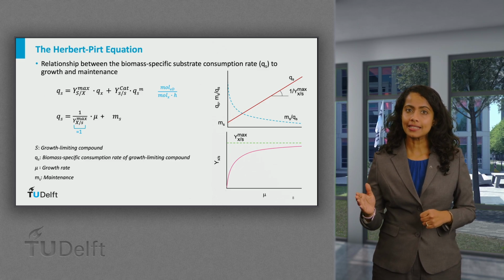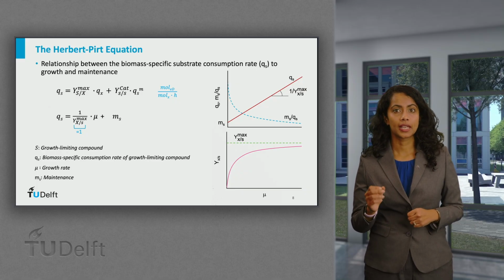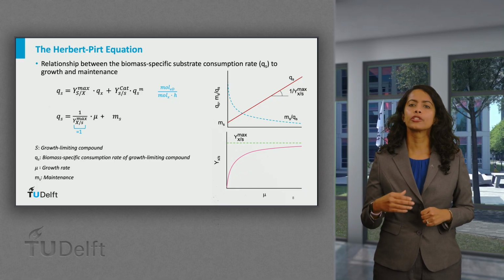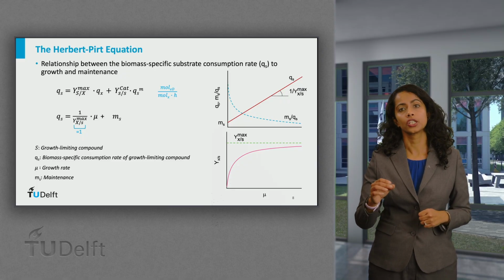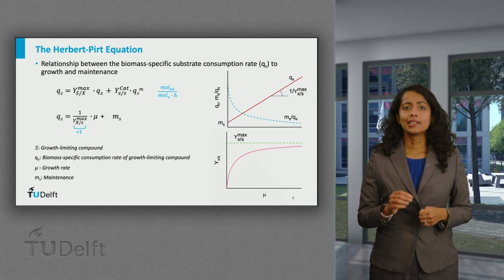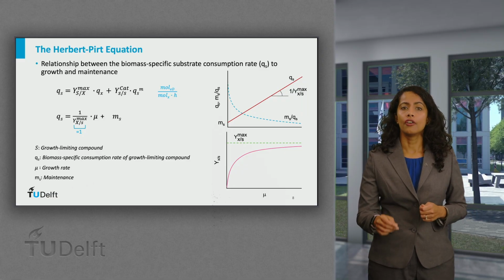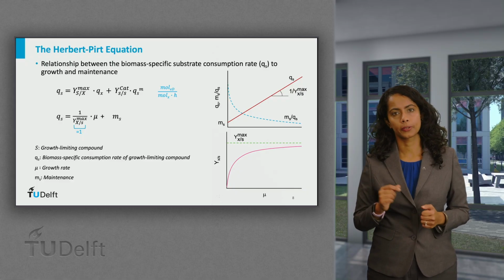As the growth rate increases, the experimentally observed substrate uptake rate, that is plotted here, also increases and includes the consumption that is diverted towards maintenance. Therefore, the slope represents the inverse of the maximum yield of biomass per mole substrate consumed.